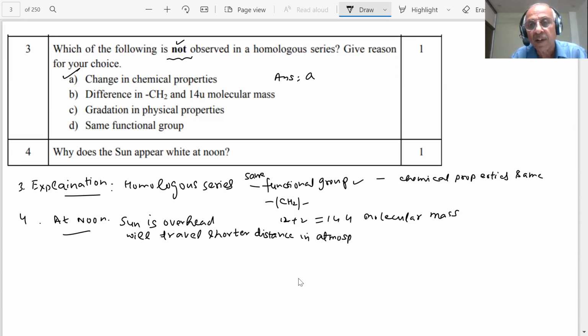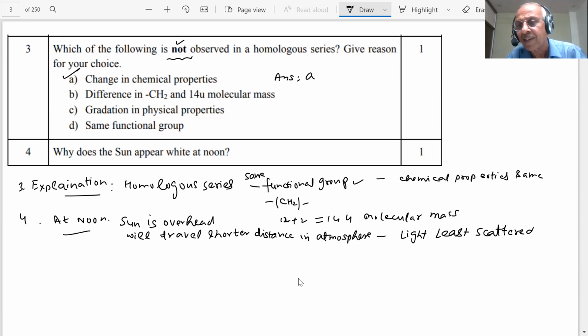The result will be that there is the least scattering in this case. So the light will be least scattered.